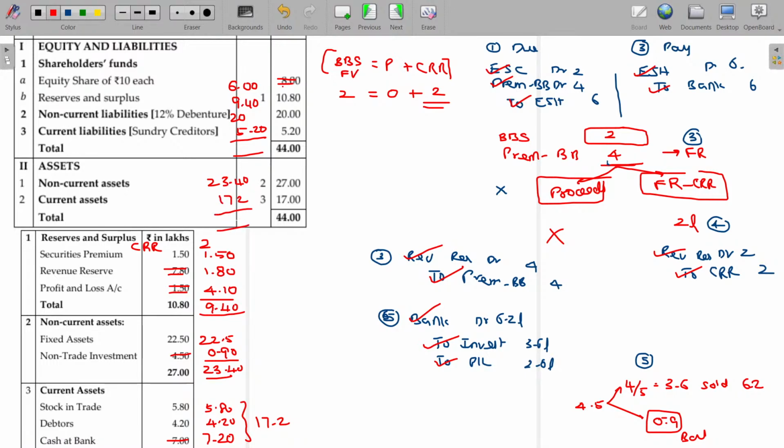Come on, get me the total of the balance sheet. 40.6, it is now agreeing, 40.6.